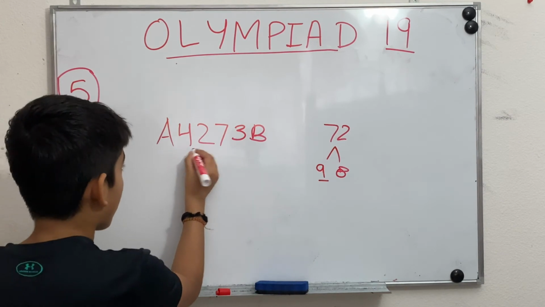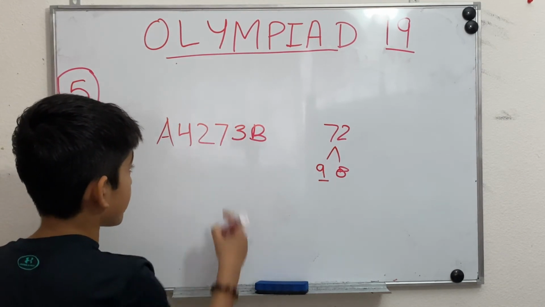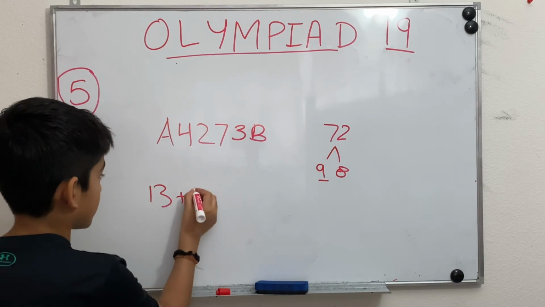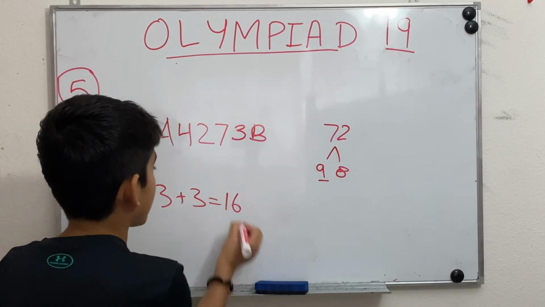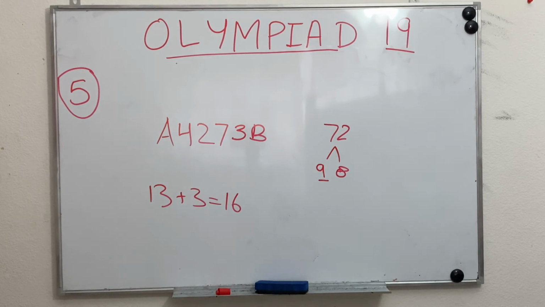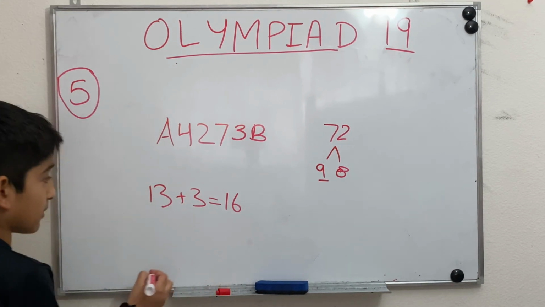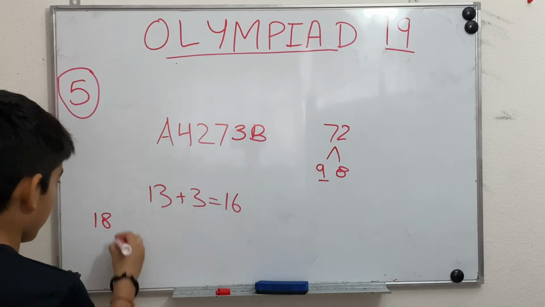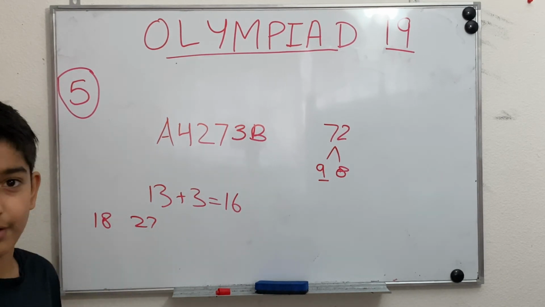A plus 4. 4 plus 2 is 6. 6 plus 7 is equal to 13. Plus 3 is equal to 16. And it has to be a multiple of 9. And they cannot be 1 and 1 because then they'll both be the same. But they can be 0 and 2. Well, I'm not sure right now. So it can either be 18 or 27, right, for right now, the sum.